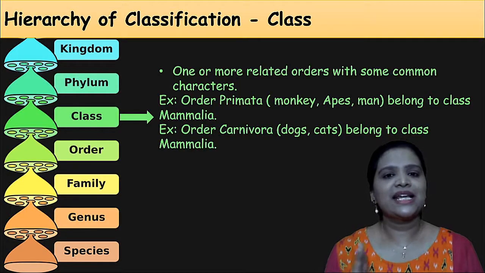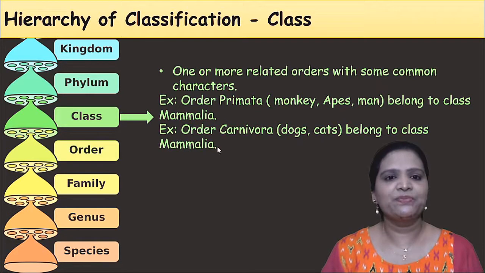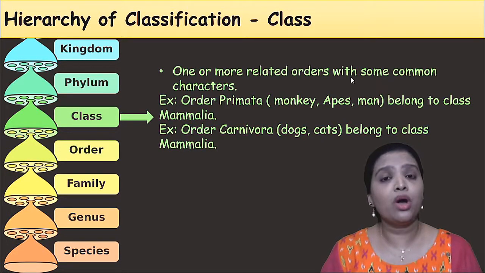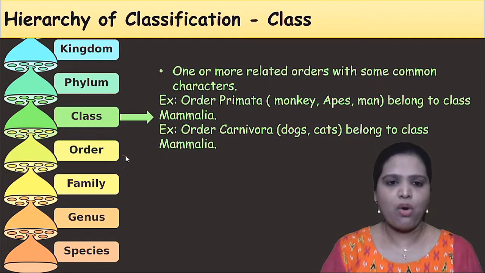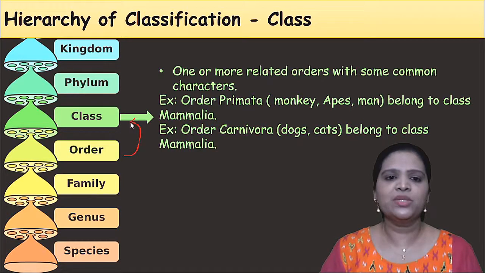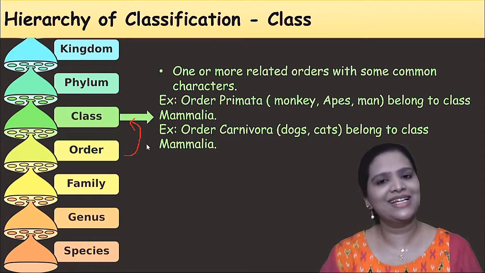Okay. The next classification is class. Class means one or more related orders with some common characters. So one or more orders with some common characters are called a class.